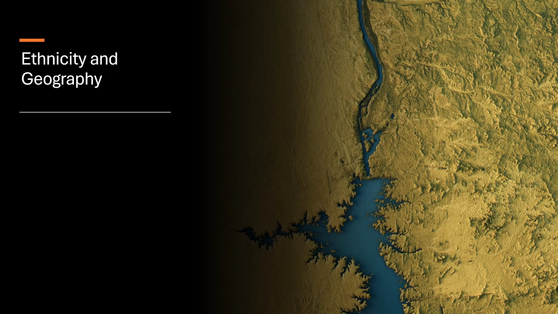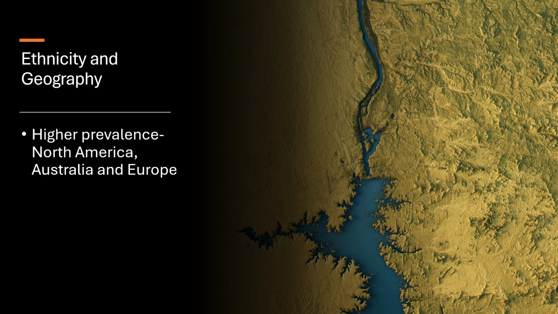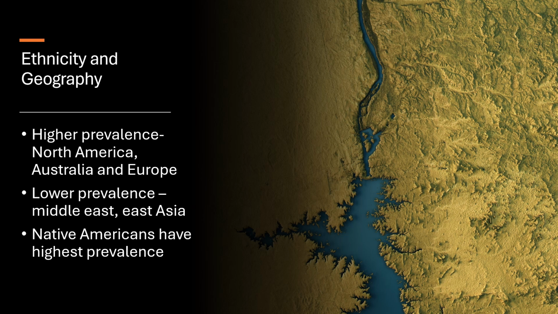Both ethnicity and geography seem to impact the prevalence of this disease. The highest prevalence of rheumatoid arthritis is found in North America, Australia, and Europe, whereas the lowest prevalence is in the Middle East and East Asia. Interestingly, some of the highest prevalence seems to be amongst Native Americans.